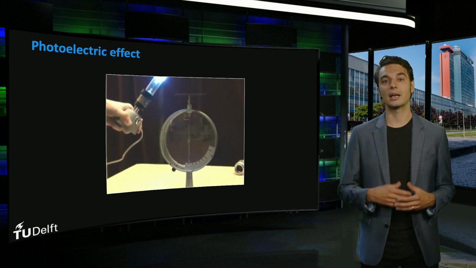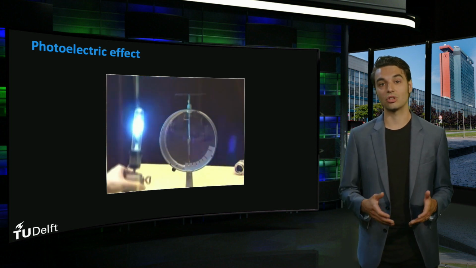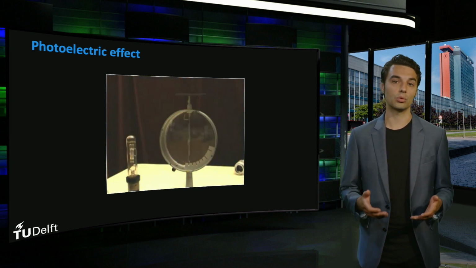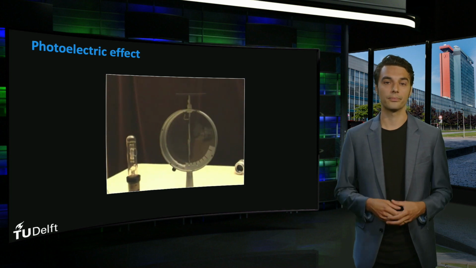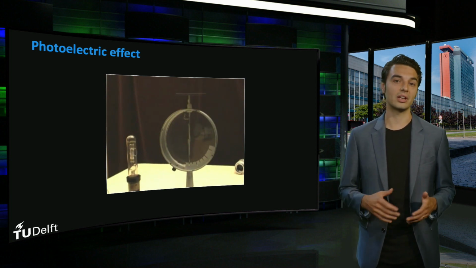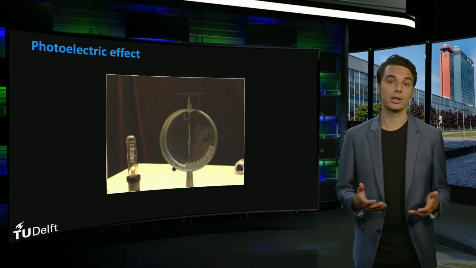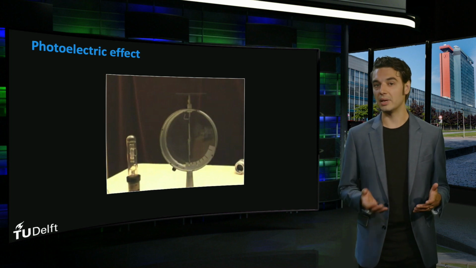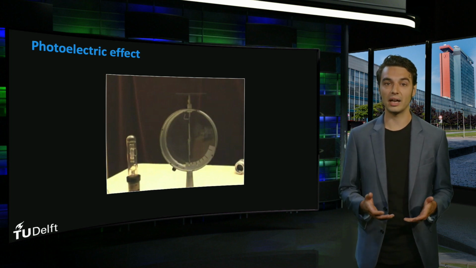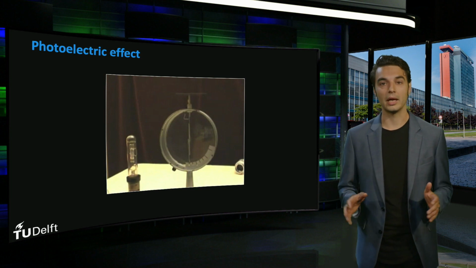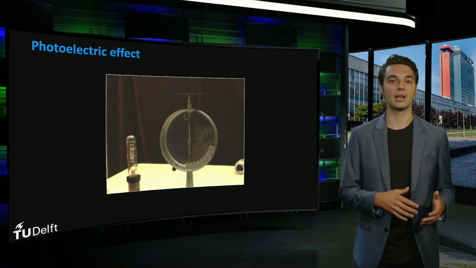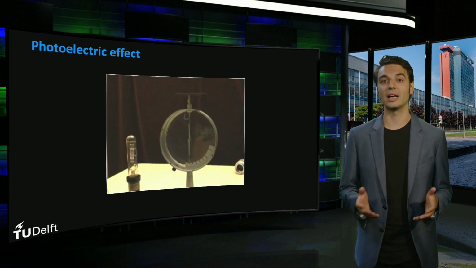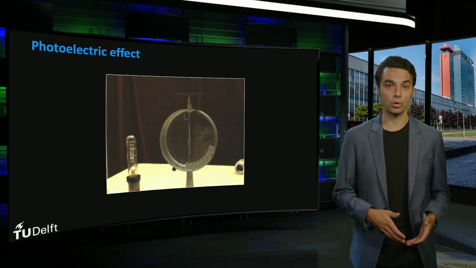Classic electromagnetic theory predicts that changing the intensity or the wavelength of the incident light would affect the rate at which the charges are removed from the metal bar. Experiments show, however, that the incident light only excites electrons from the metal when the wavelength of the light is below a certain threshold. This means that if you repeat this experiment with reddish light, this effect does not occur. It only occurs for bluish and ultraviolet light. Moreover, the electron ejection occurs regardless of the light intensity or duration of the time exposure.